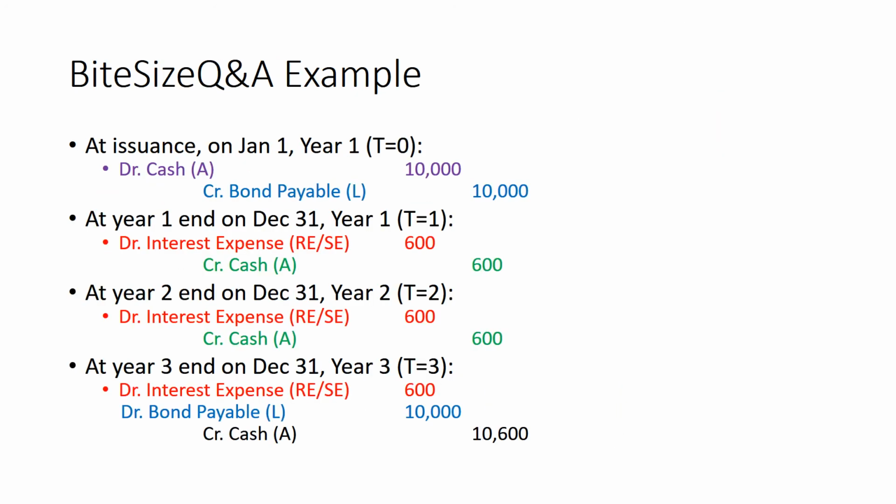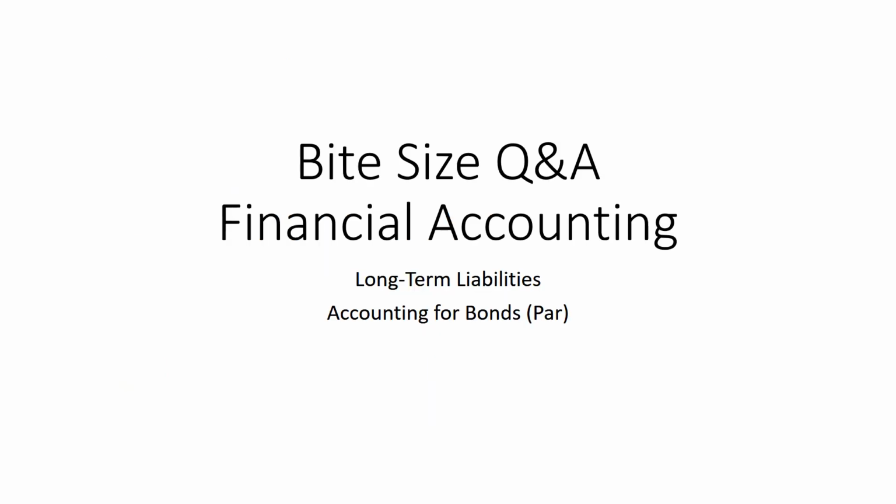Here we have all of the journal entries from January 1st, year 1, which is the issuance of the bond, with the interim coupon payments on December 31st, year 1 and year 2. And finally, we have the journal entry on December 31st, year 3 that recognizes the fact that there is a coupon payment plus our bond has now matured. So now you know all about accounting for bonds at par.